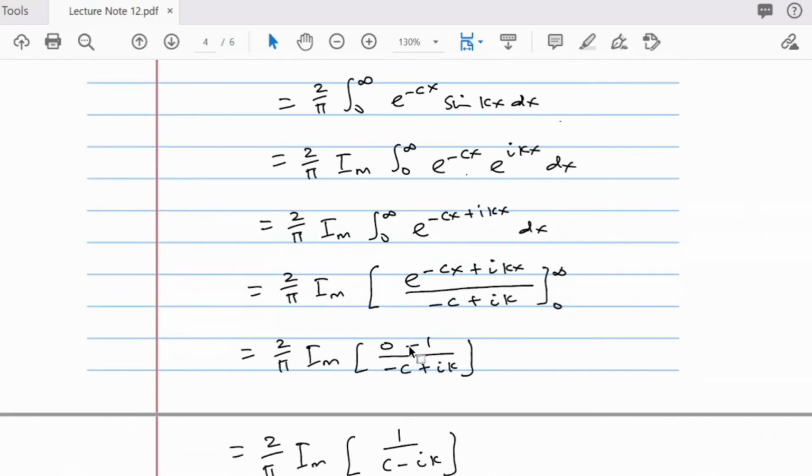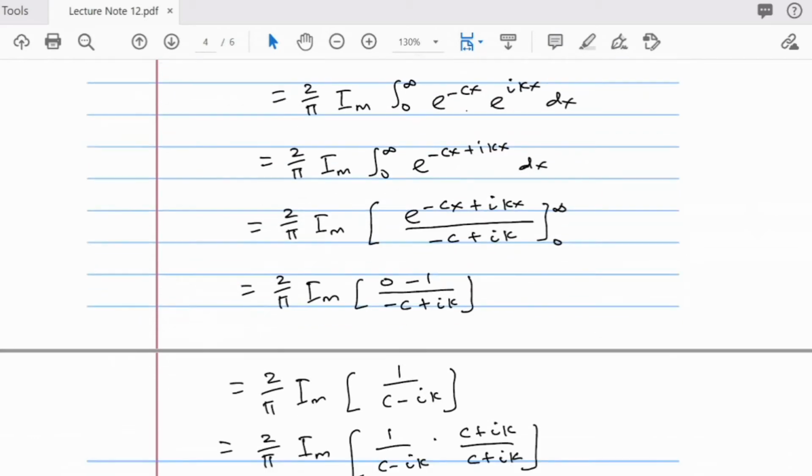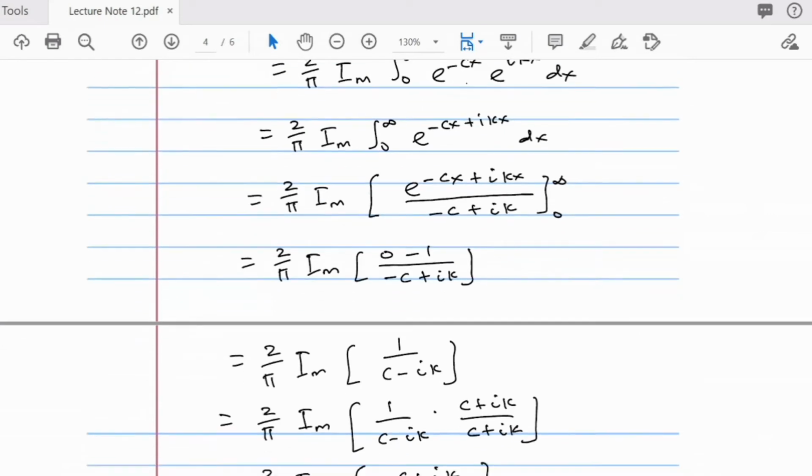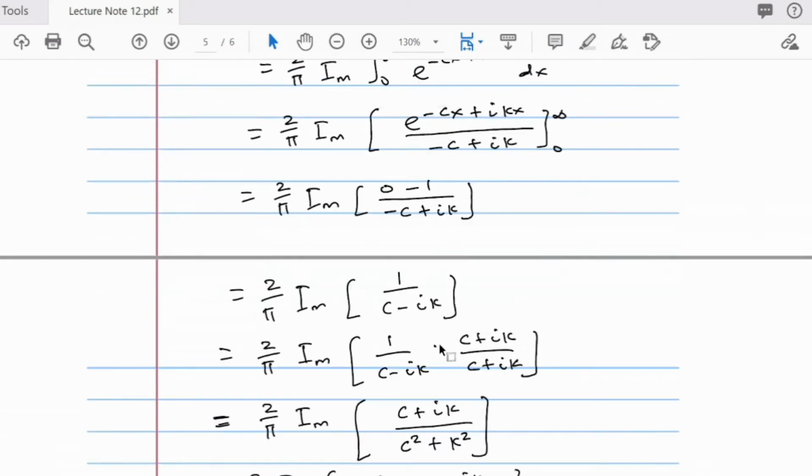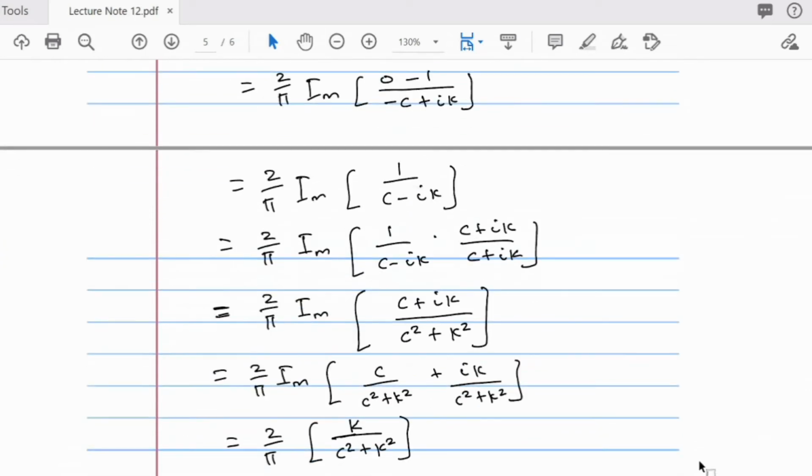After putting the limit of integration, you get the imaginary part of 1 over c minus ik. You already multiplied by 2 over pi. So what are we doing here? Here we are only rationalizing the denominator, so this over this is 1. When you multiply, the denominator is c squared plus k squared. So we split this into 2: c over the denominator plus ik over the denominator.